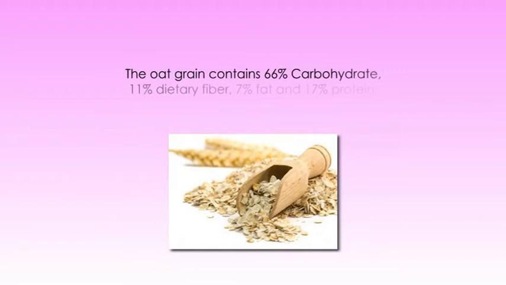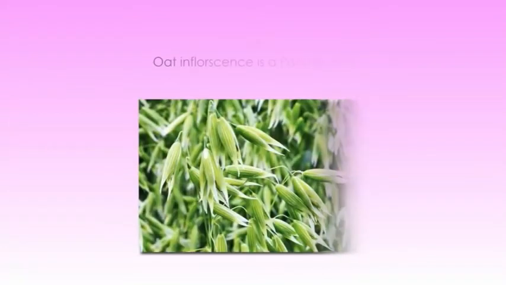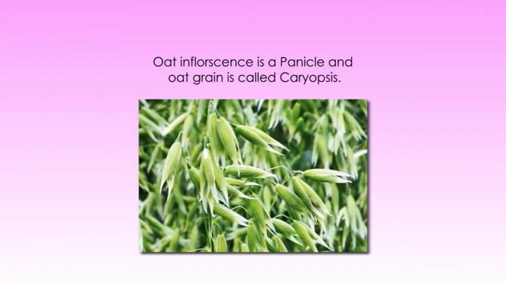The oat grain contains about 66% carbohydrate, 11% dietary fiber, 7% fat and 17% protein. Oat inflorescence is a panicle and oat grain is called caryopsis. Oat ranks around 6th in world cereal production statistics, following wheat, maize, rice, barley and sorghum.